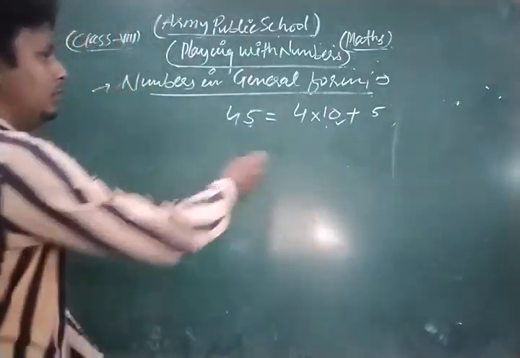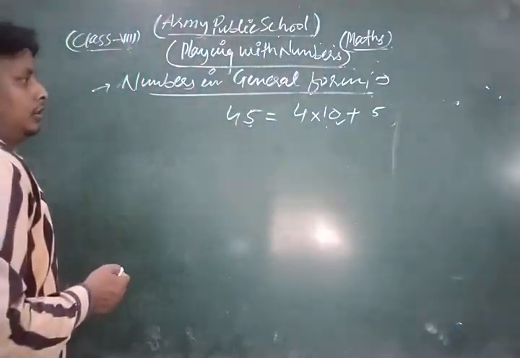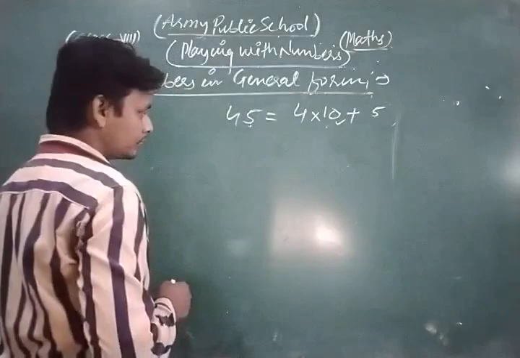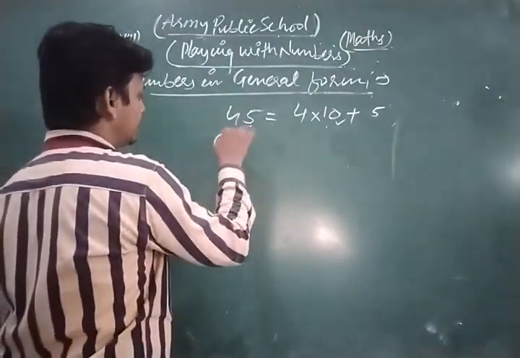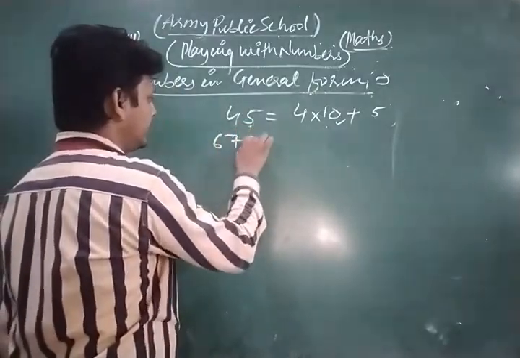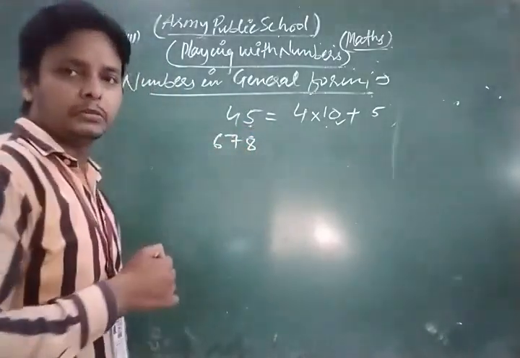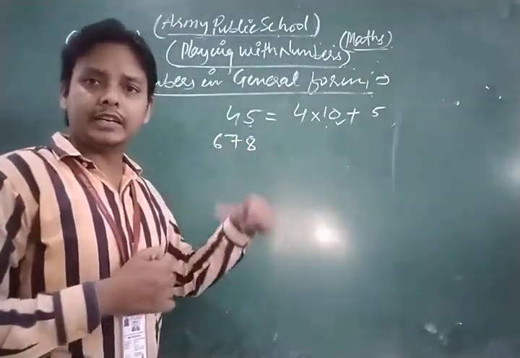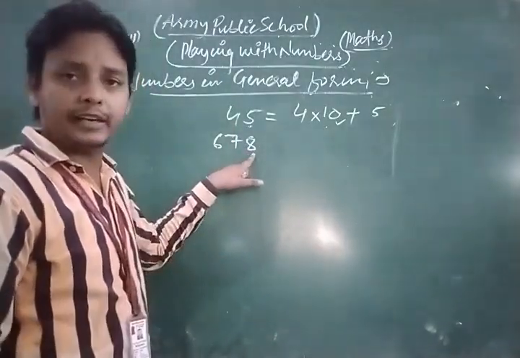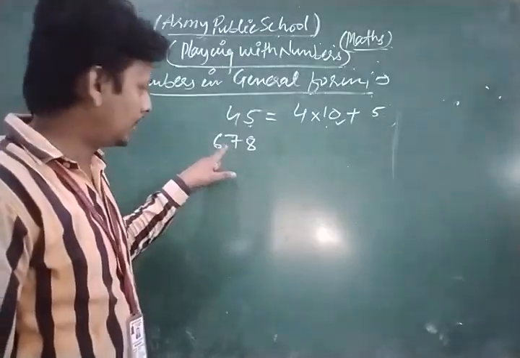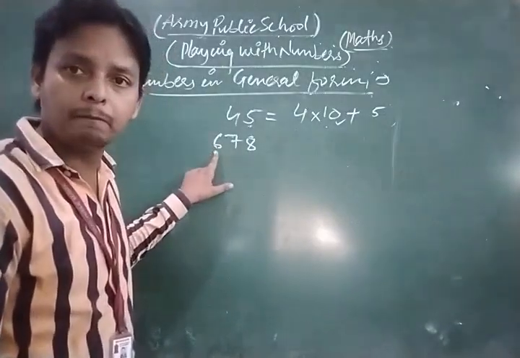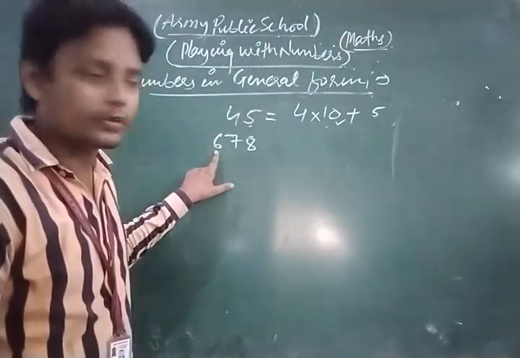Now look, dear friends. Similarly, if we write 678 as a three-digit number and generalize it, here the unit digit is 8, the tens digit is 7, and the hundreds digit is 6.